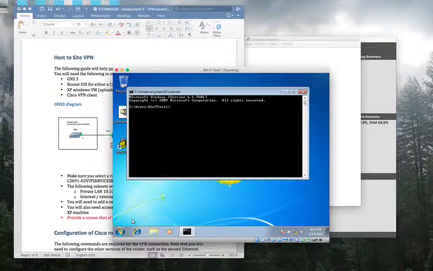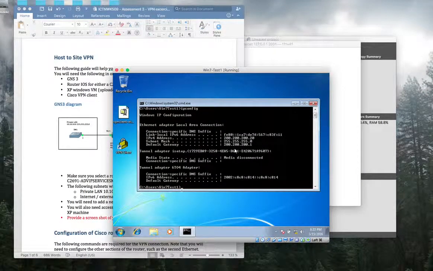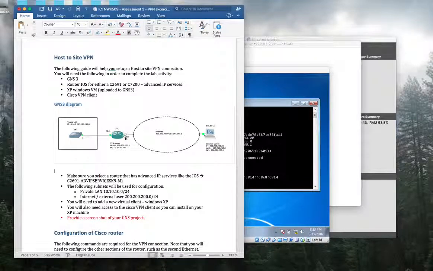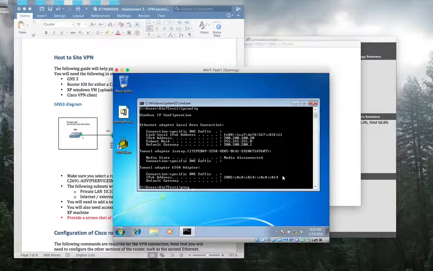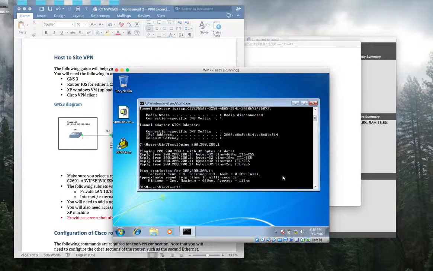Now we will have a look at the IP address. As you can see, it is correctly set up. This host has this IP address. Then let's do the ping test from here to this router interface, 200.200.200.1. It's working really perfectly.